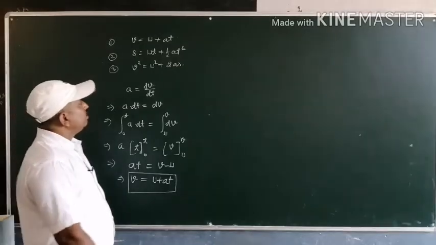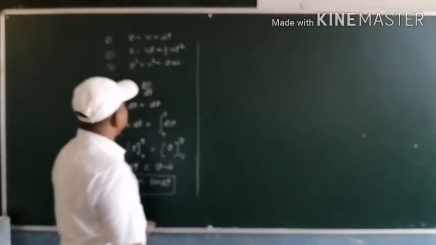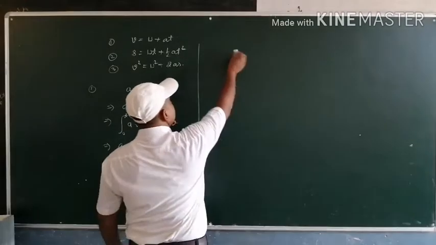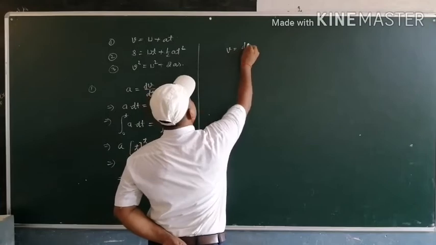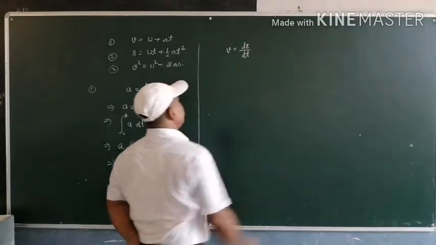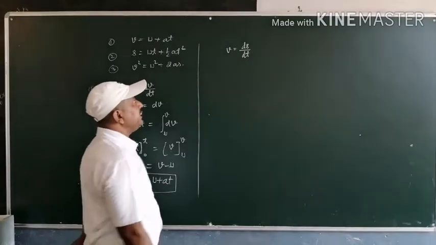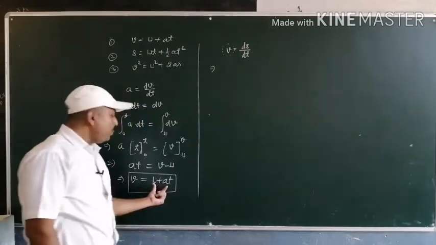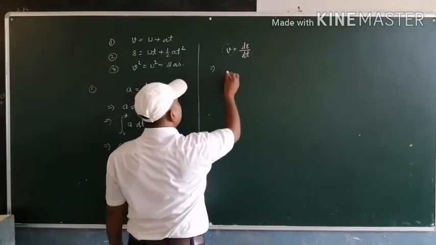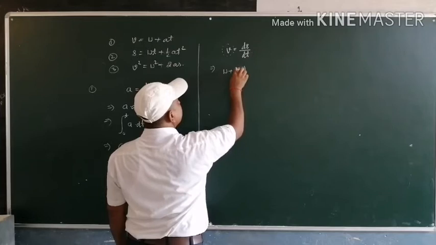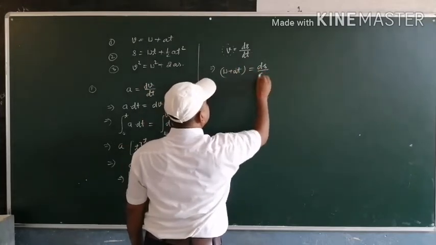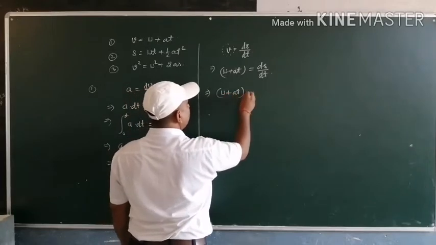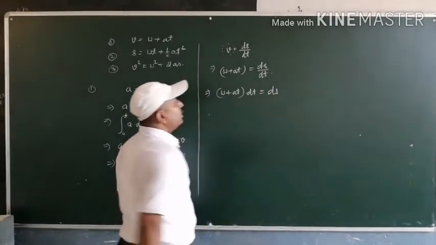Okay. Now to derive the second equation, we consider the instantaneous velocity of the object. The instantaneous velocity of any object is defined as the rate of change of displacement, that is v equal to ds by dt. This v can be written as u plus at, so u plus at equal to ds by dt. Rearranging it, (u plus at) dt equal to ds.